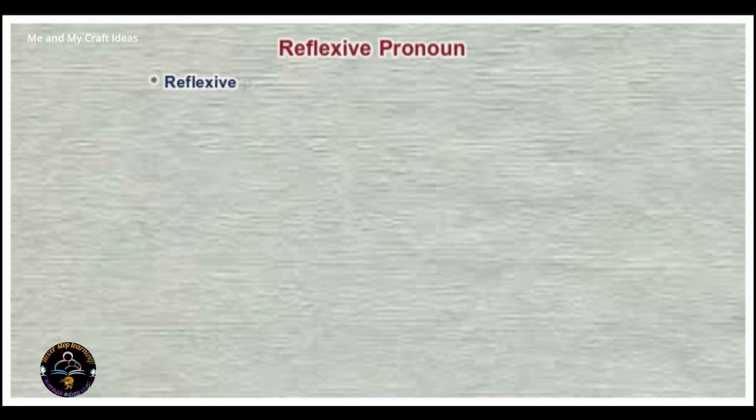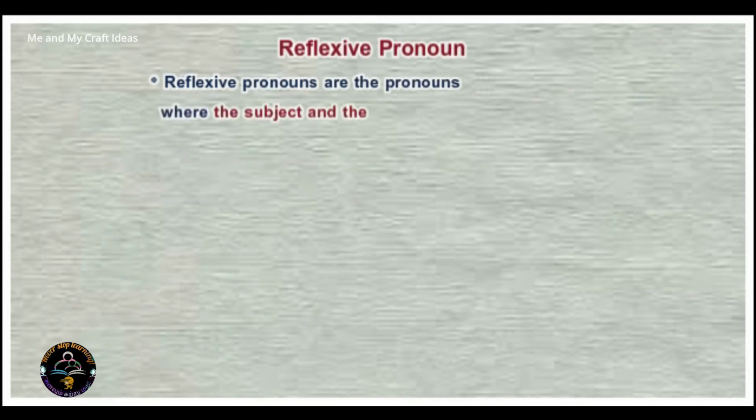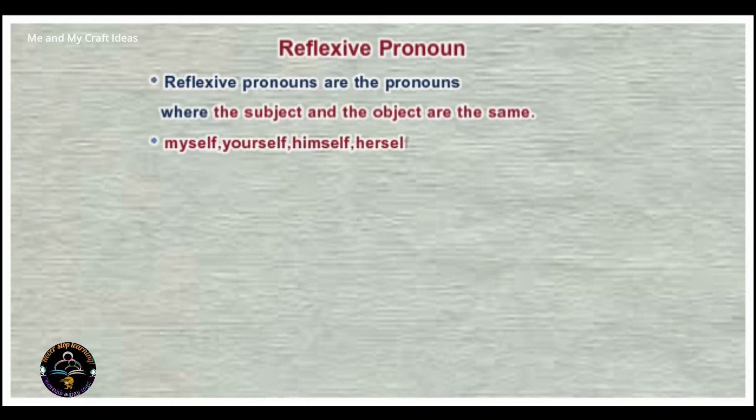Reflexive pronoun. Reflexive pronouns are the pronouns where the subject and the object are the same. Myself, yourself, himself, herself, itself, and ourselves, yourselves, themselves are the keywords for the reflexive pronoun.